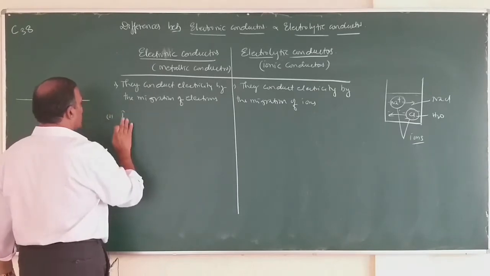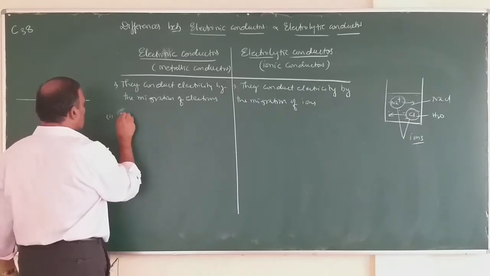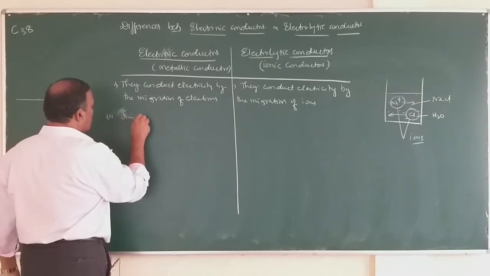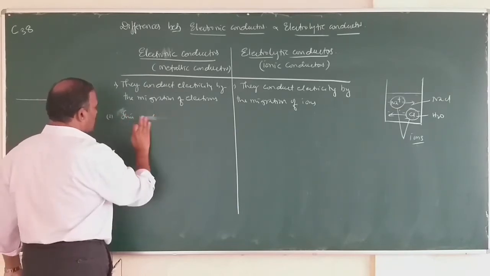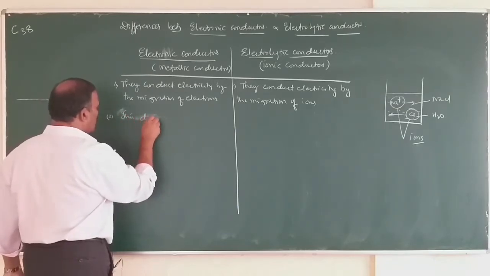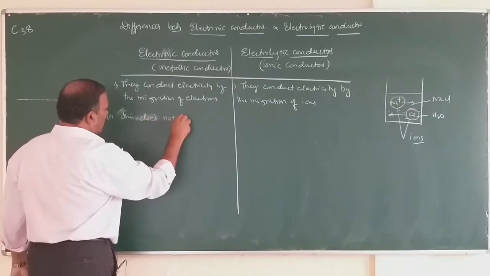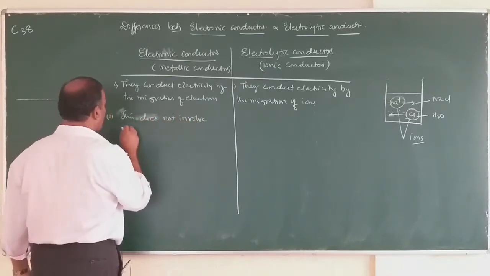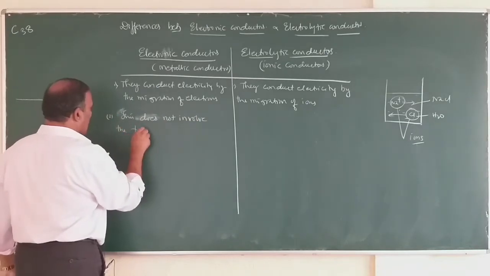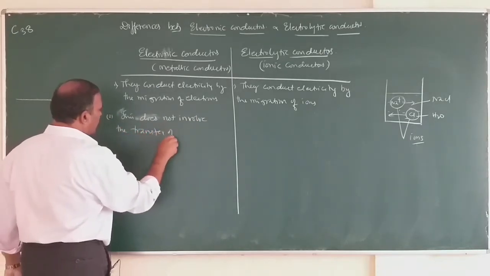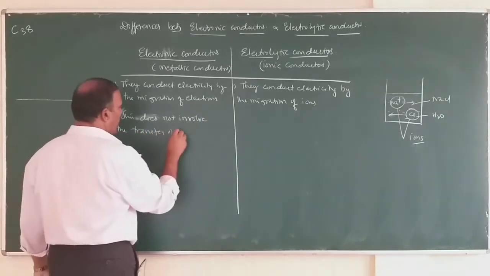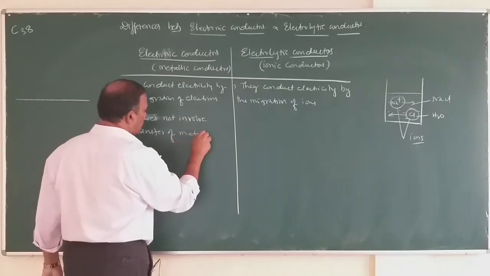So electronic conduction does not involve the transfer of material.